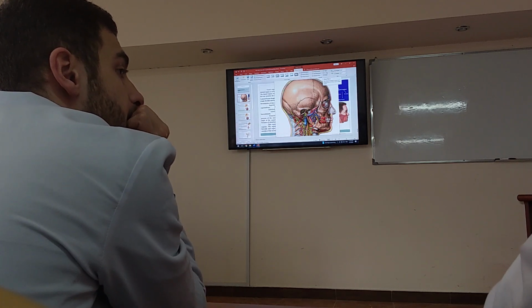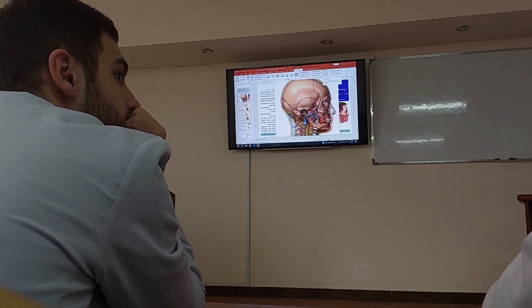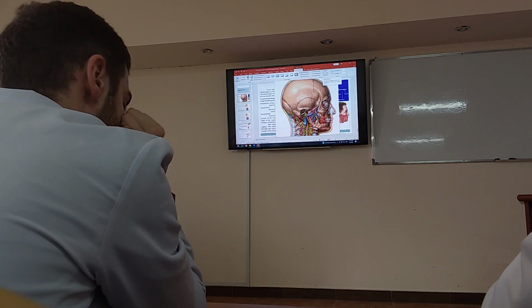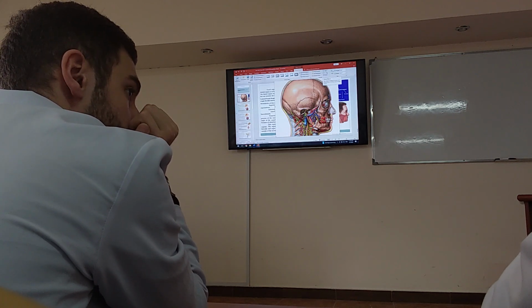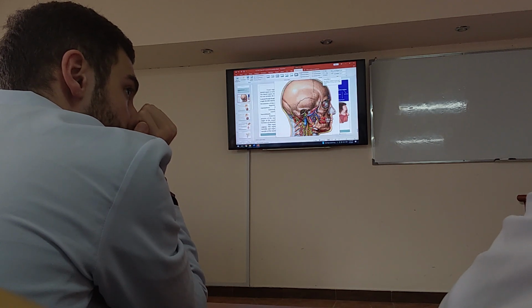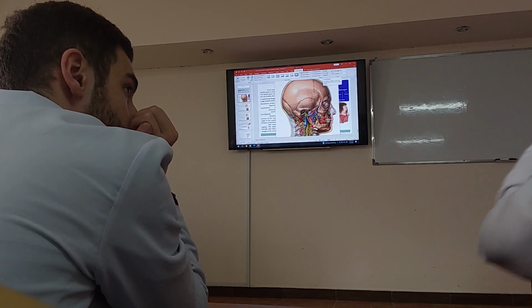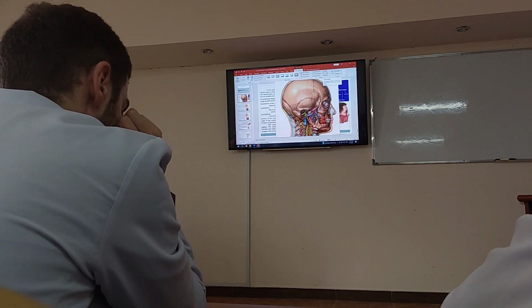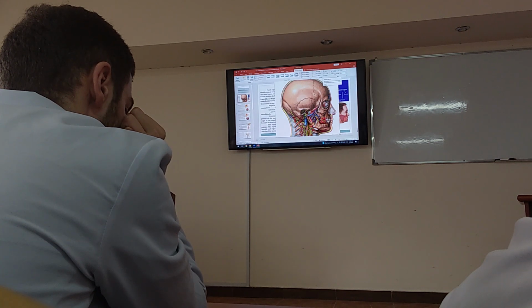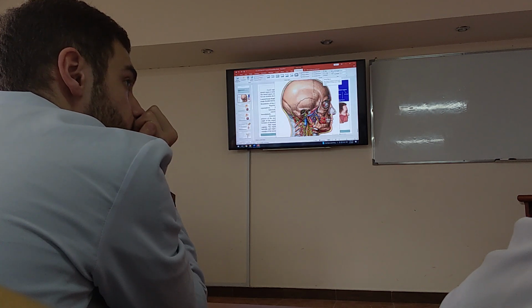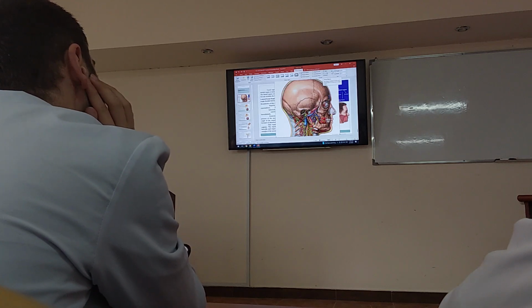Your palatine bone has vertical and horizontal plates. The horizontal forms the roof of your oral cavity, or the floor of your nasal cavity. Together with the palatine process of the maxilla, your hard palate is formed by two bones: anteriorly the palatine process of the maxilla, posteriorly the horizontal plate of the palatine.